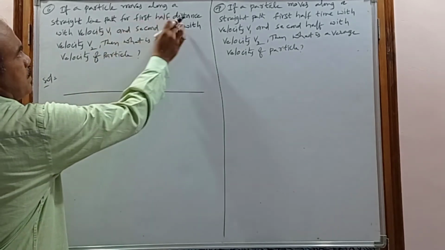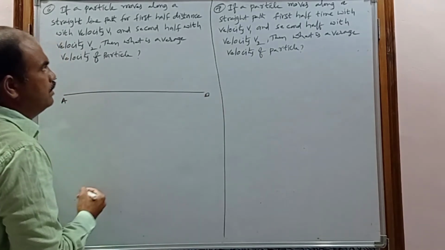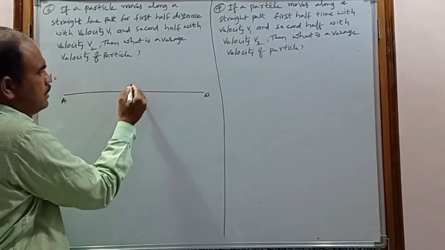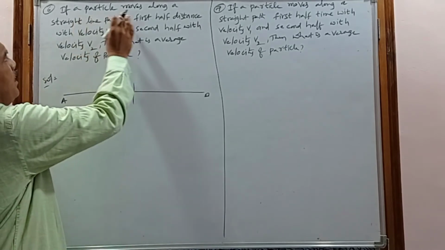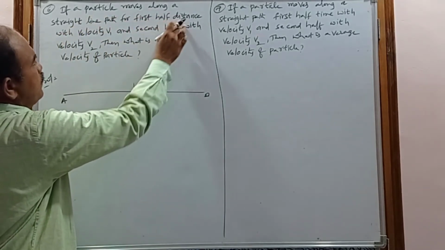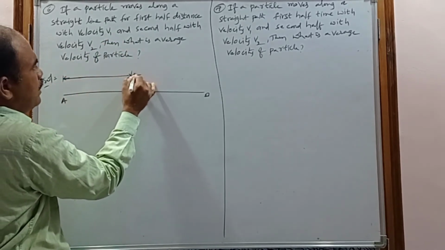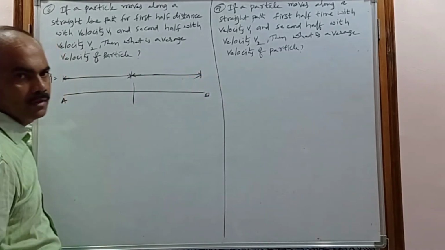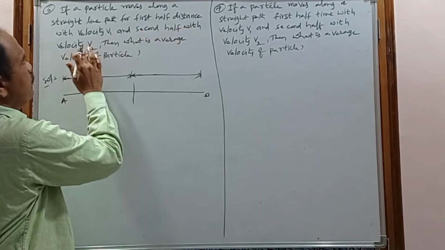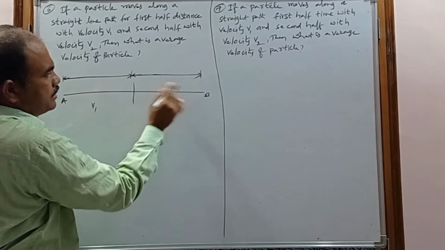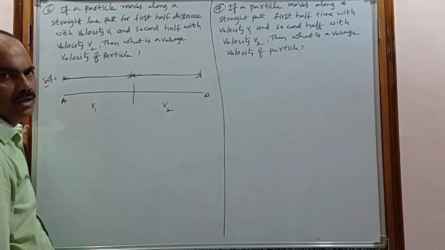Straight line path. The particle is moving along a straight line path. This is the path followed by the body. Let us divide this distance into 2 parts, the first half and the second half. A particle moves along a straight line path for the first half distance with velocity v1 and the second half distance with velocity v2. Then what is the average velocity of the particle?